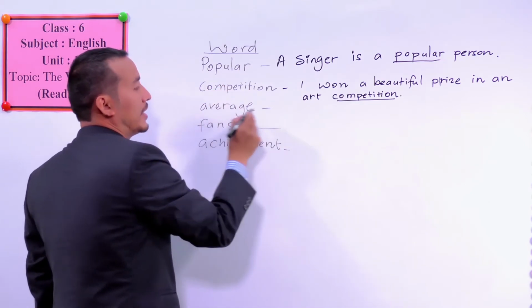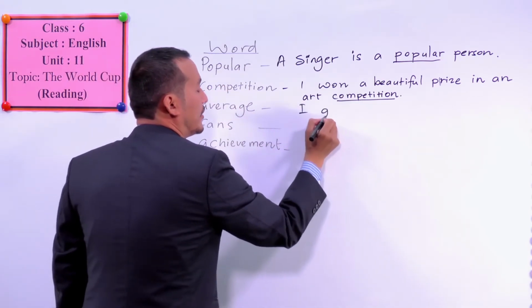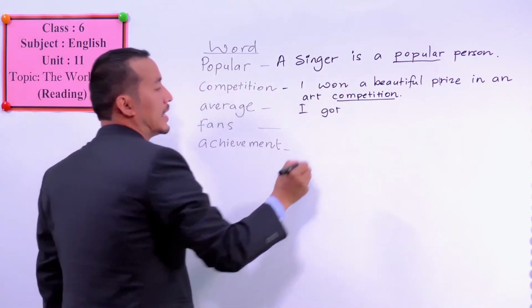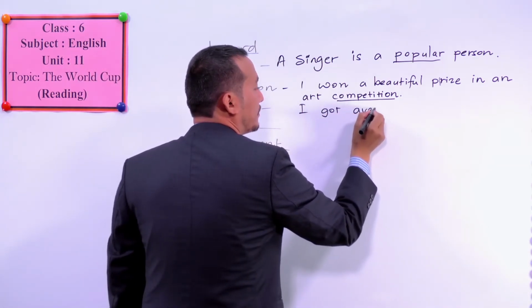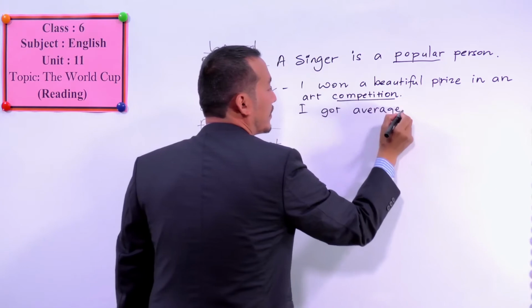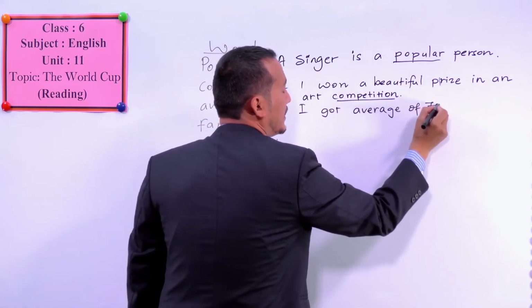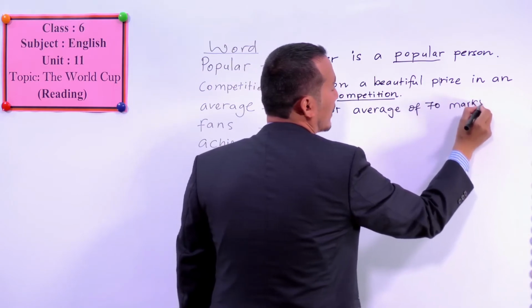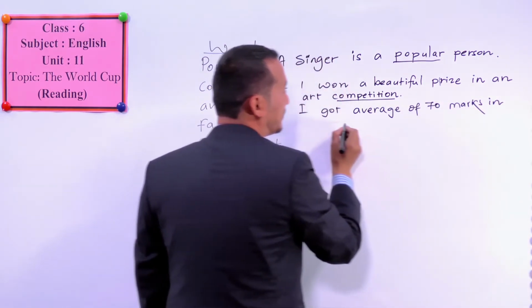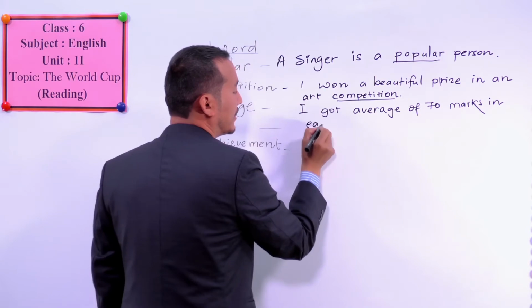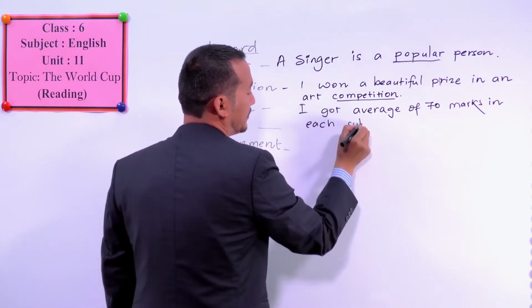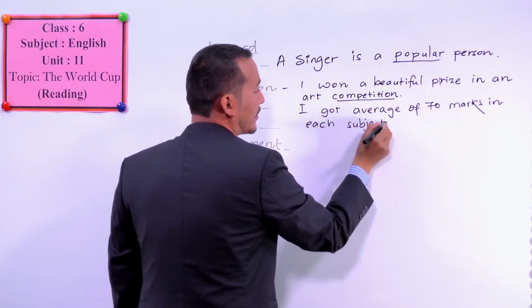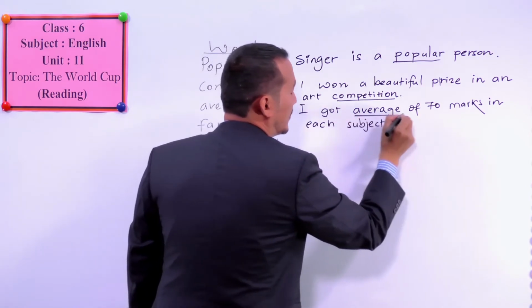An average. You can say, I got an average of 70 marks in each subject. So this is your word, average.